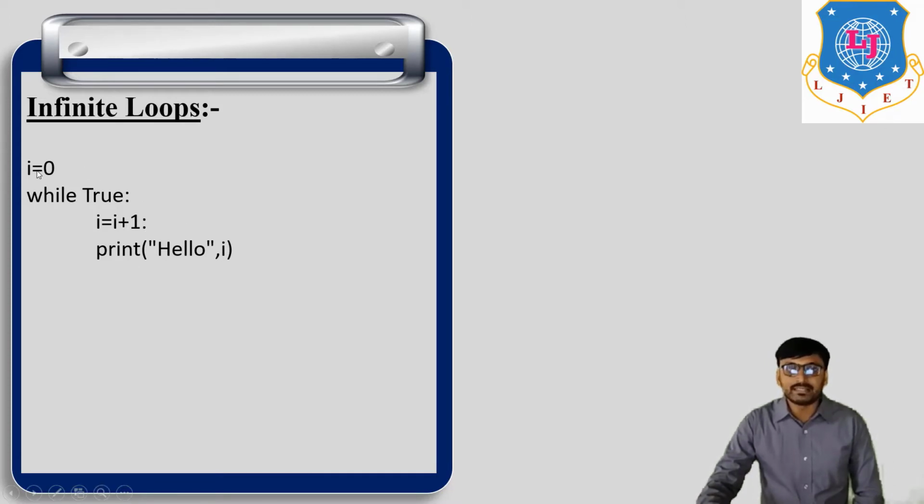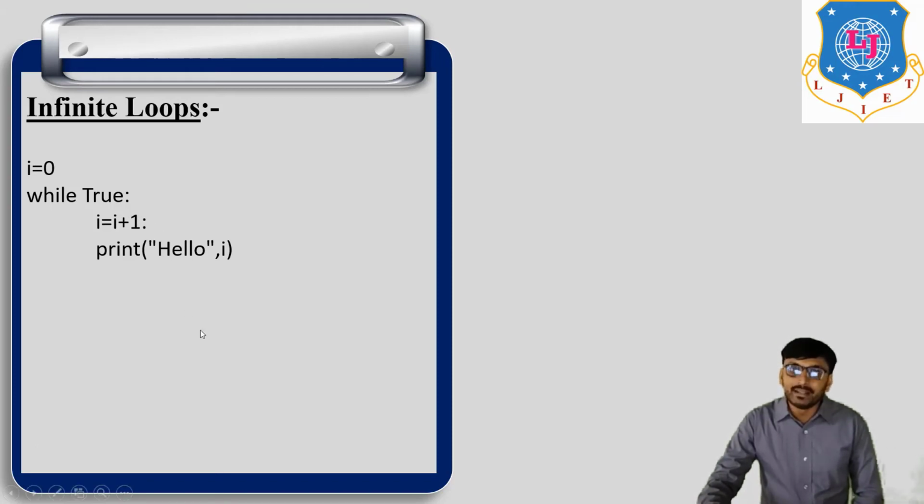So first i is equal to 0, and the condition is true. Now i is equal to i plus 1. What is the initial value of i? 0, so 0 plus 1, i is equal to 1, so print hello 1. Now again this condition is true because i is equal to 1, then print hello 2, print hello 3, print hello 4, print hello 5.